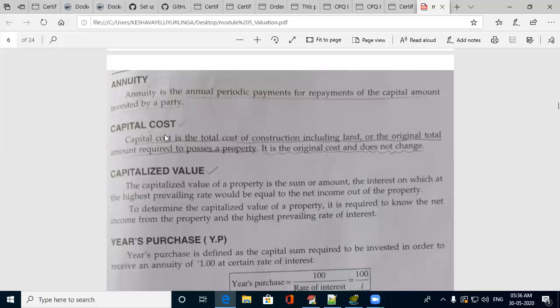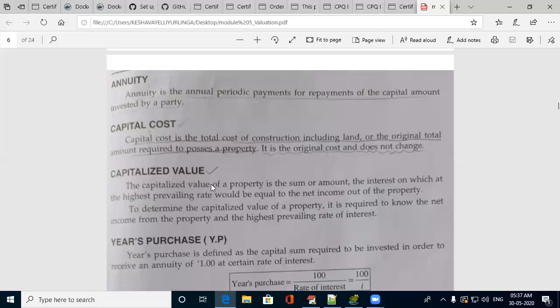It includes everything from the land value till the finishing, whatever you have invested, or if you have taken an already constructed house, whatever the amount totally you are paying to the owner, that is the capital cost.